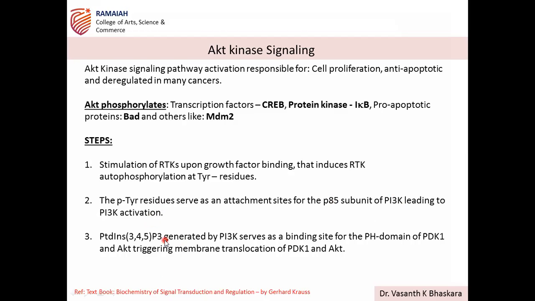Now PI3K gets activated and results in the formation of phosphatidylinositol triphosphate. This, generated by PI3K, is membrane bound. Through PH domain containing proteins like PDK1 and AKT, they translocate to the membrane and identify this molecule.